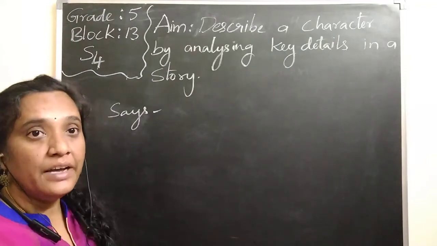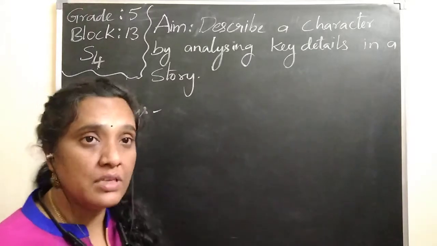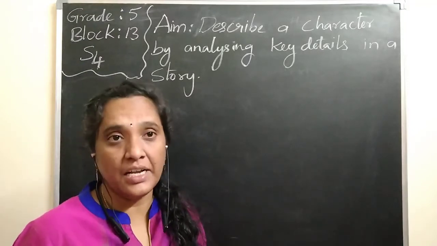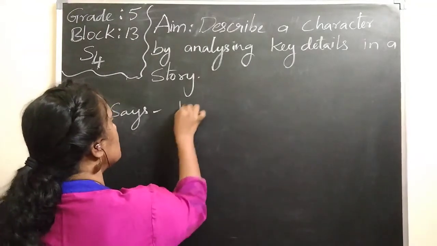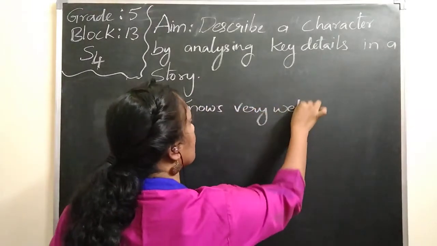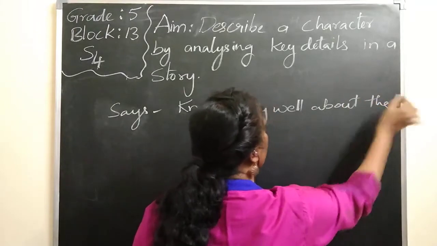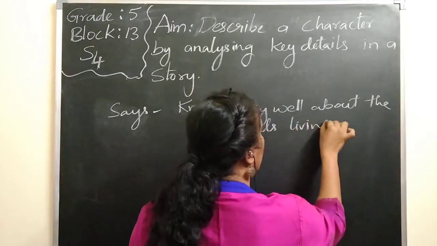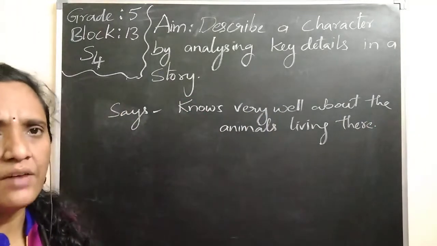We can say that he is very courageous, very brave, or that he knows everything regarding the estate. Based on that, we can write a sentence that he knows very well about the estate or the animals living there. Because we can't tell just by seeing the droppings or something what it really is.